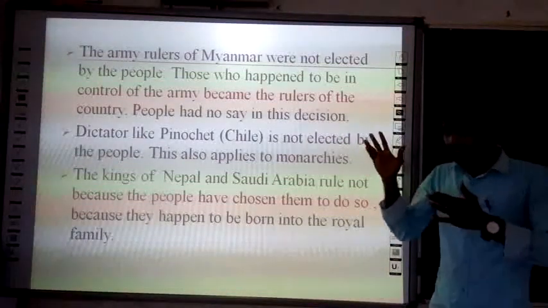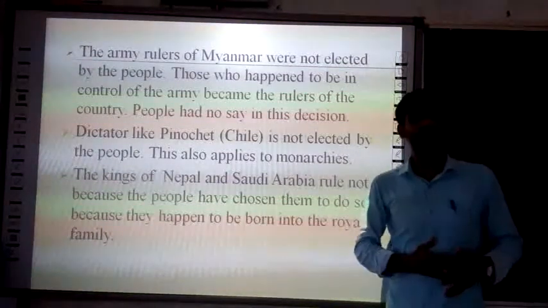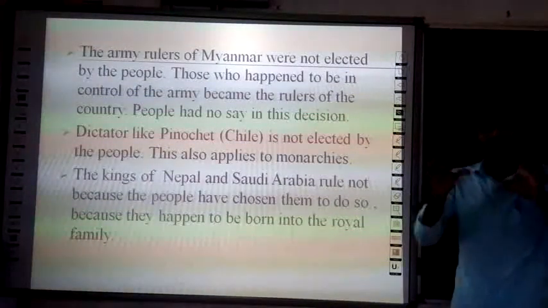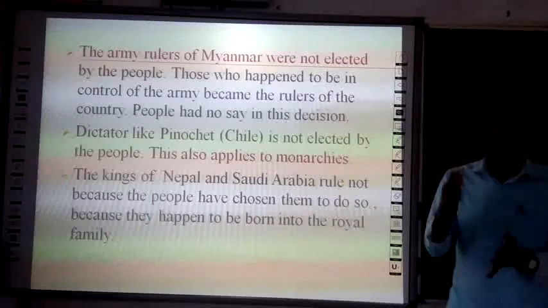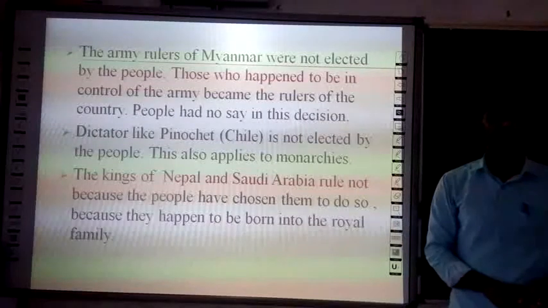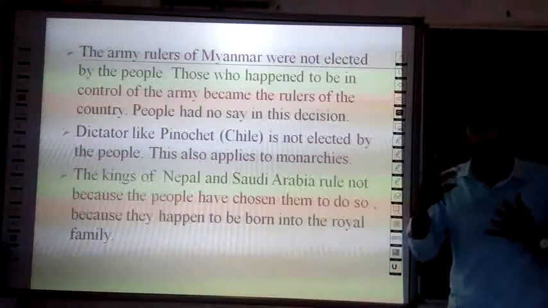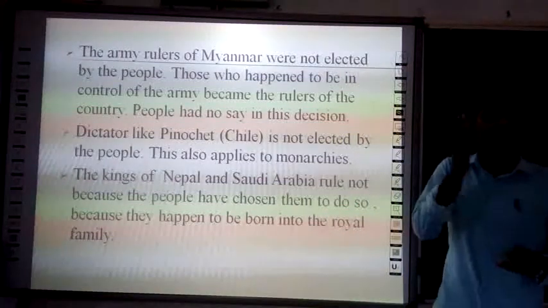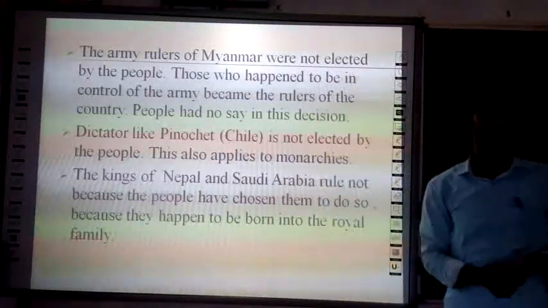So this simple definition, democracy is a form of government in which rulers are elected by the people, is not adequate. Most of the countries hold elections. It doesn't mean that the countries which hold elections are democratic. Not like that. Here we need to analyze the definition word by word. Then we can get the exact, broader meaning of the definition.